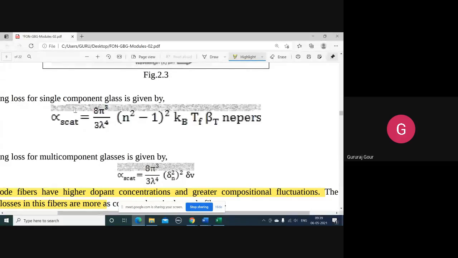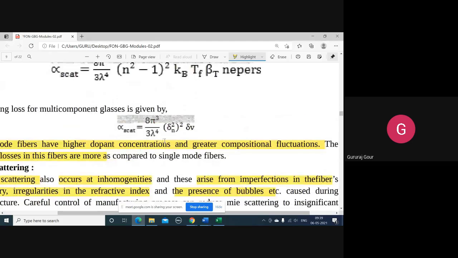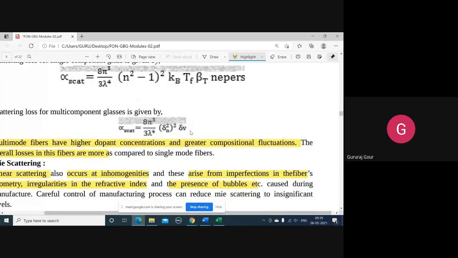So scattering loss with respect to a single component is given by 8 pi cubed by 3 lambda to the power 4 into bracket n squared minus 1, whole squared, kB Tf beta T. And the scattering loss with respect to multi-component glasses is given by 8 pi cubed by 3 lambda to the power 4, del n squared to the power, that is, del v. The constants you will see when we deal with the problems.